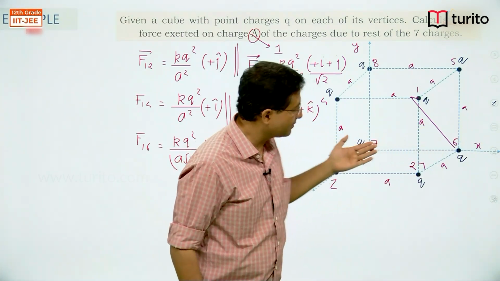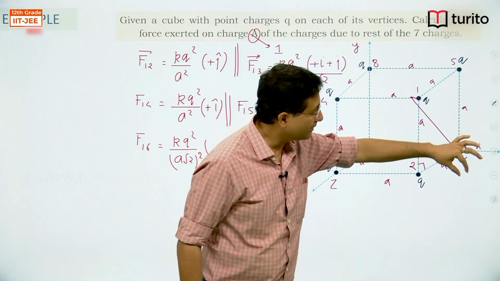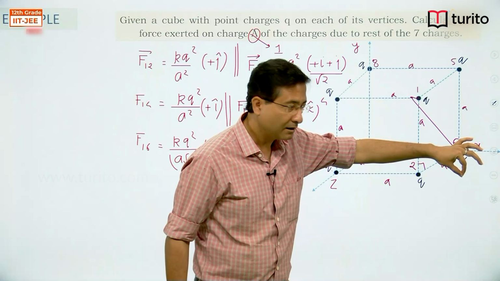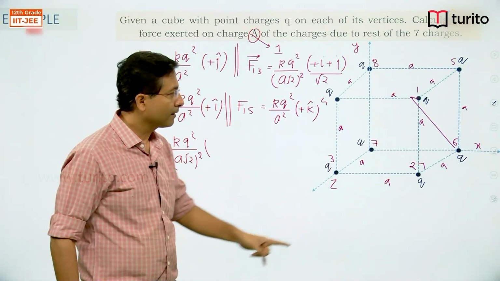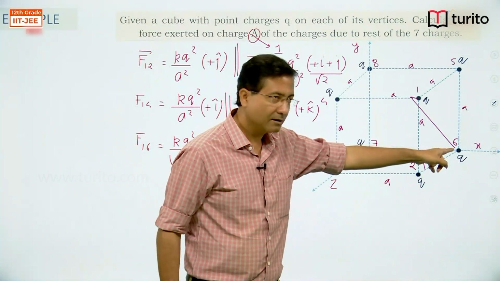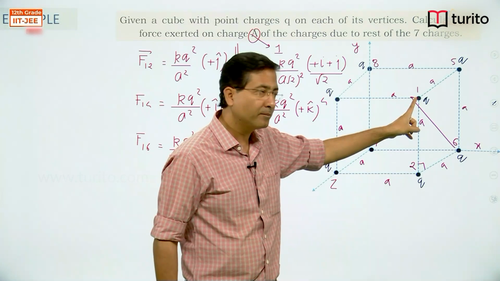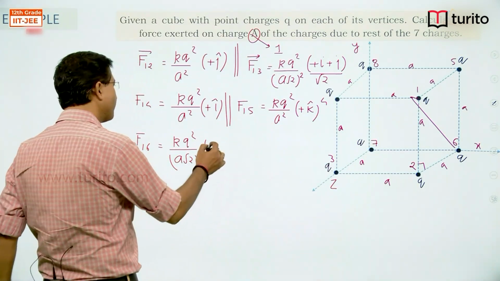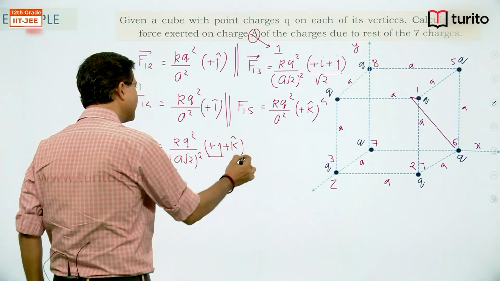Actually this is z axis outward, so you have to come front and then you have to move up. Coming front means k cap and moving up means j cap. So plus j cap plus k cap divided by root 2.